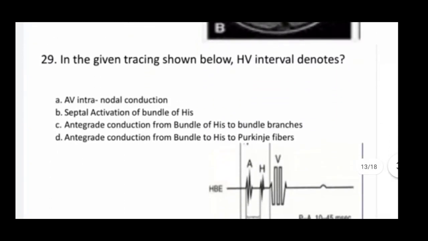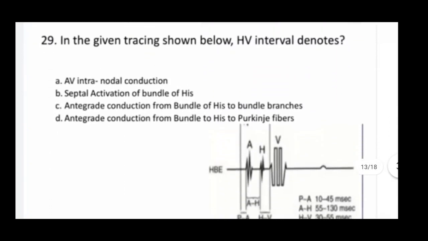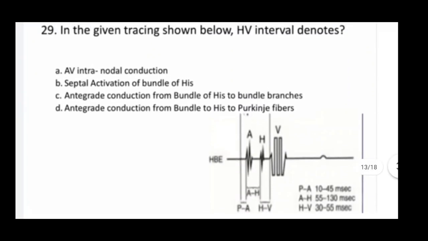Next one. In the given tracing you can see in the diagram, the HV interval denotes this is the bundle of His.